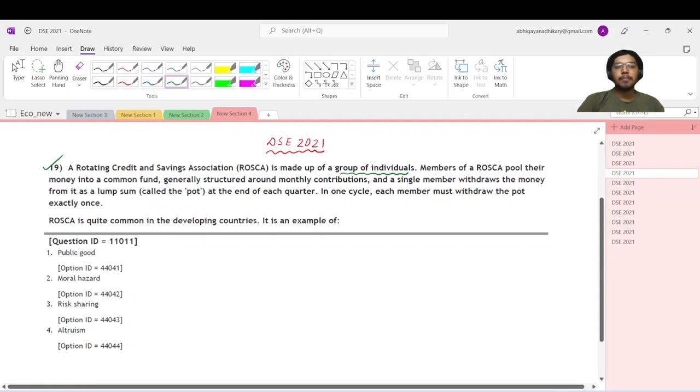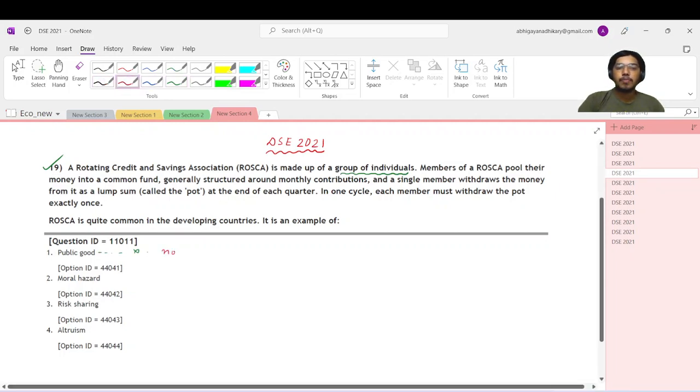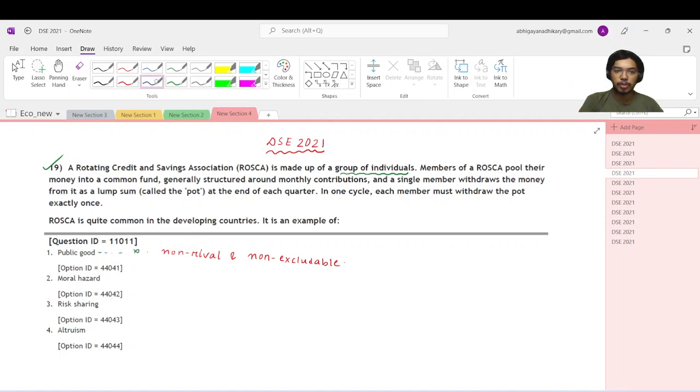So this is an example of public good, moral hazard, risk sharing, altruism. Now, naturally, this is not a public good. Because if you remember by definition, public goods are something which are non-rival and non-excludable, and all the agents basically receive the public good in same quantities. Now this need not necessarily be the case. It is not a public good.